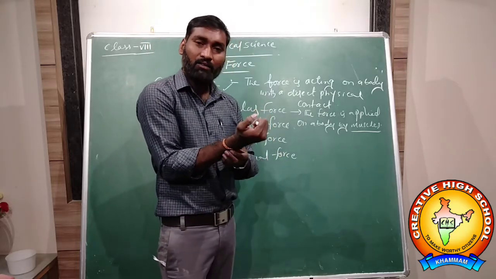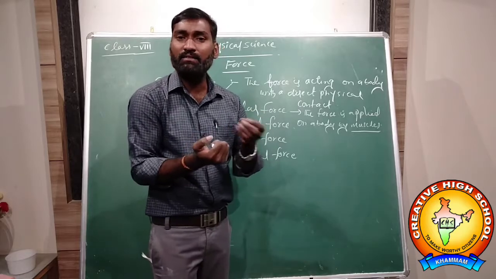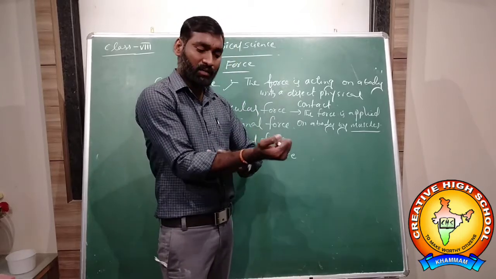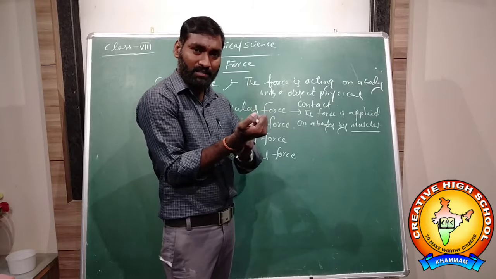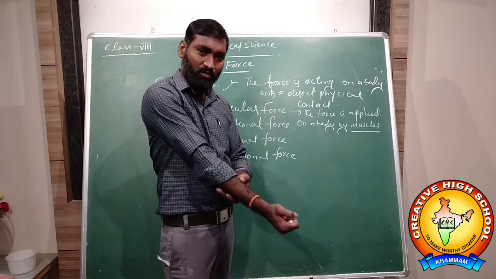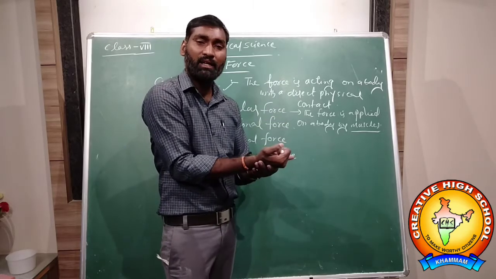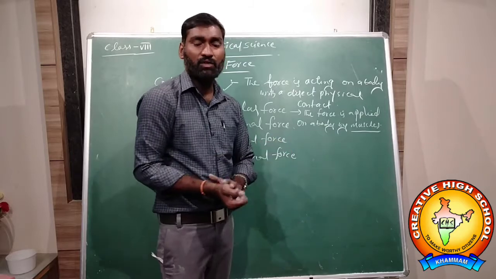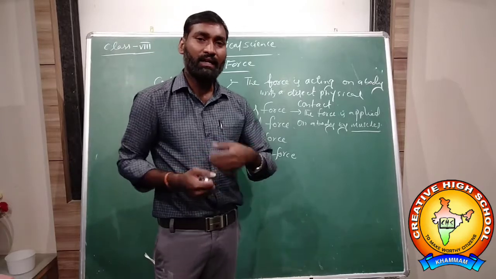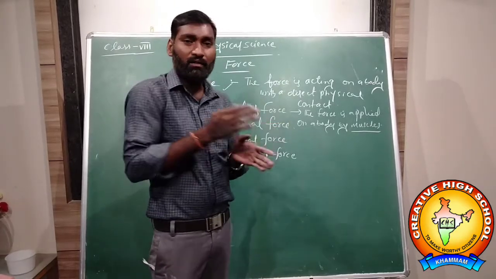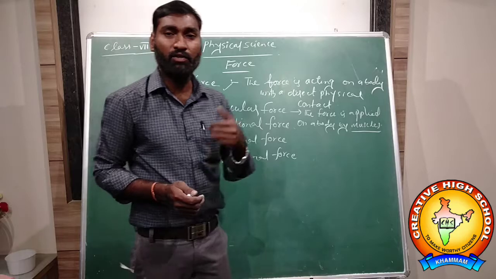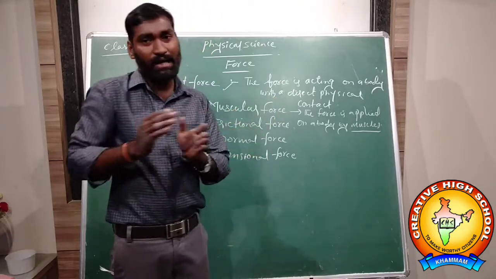So nerves means not a single muscle, it is a bundle of muscles. When you are doing work, the front side muscles will be active, so relax means extend, and the back side muscles will be relaxed. Whenever you come downwards, what happens? These muscles will be inactive, relaxed. So some of the bundles of muscles will be active sometimes, and some of the bundles of muscles will be inactive, relaxed. So contraction and extension of the muscles take place whenever you are doing work.